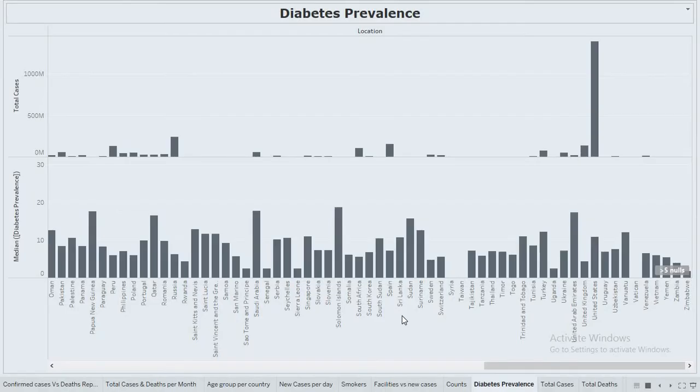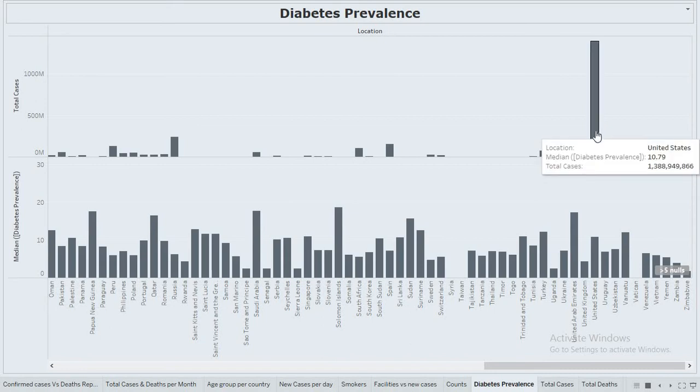So this graph shows us the diabetes prevalence. That is, in the United States, there were more diabetes patients among the new cases which were registered. We can infer that out of the total number of COVID cases in the United States, 10% of the cases were diabetic patients.